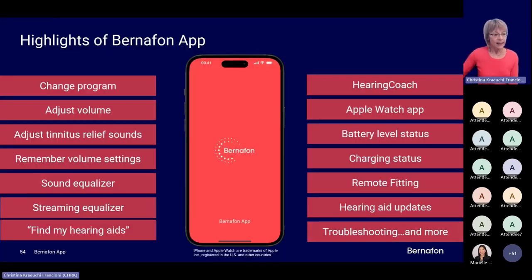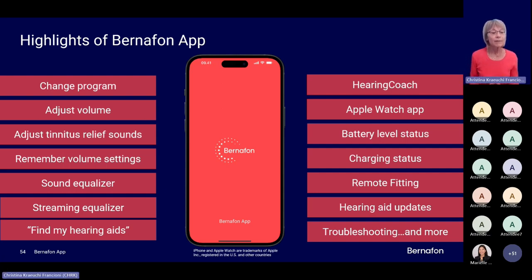I just would like to highlight a few options which are available in the new Bernafon app. So, of course, there's the basic option to change hearing aid programs. Then we can adjust the volume. We can adjust the tinnitus relief sound and the sound of the environment independently.